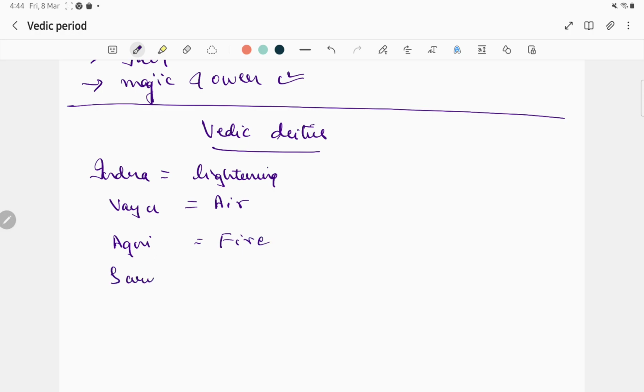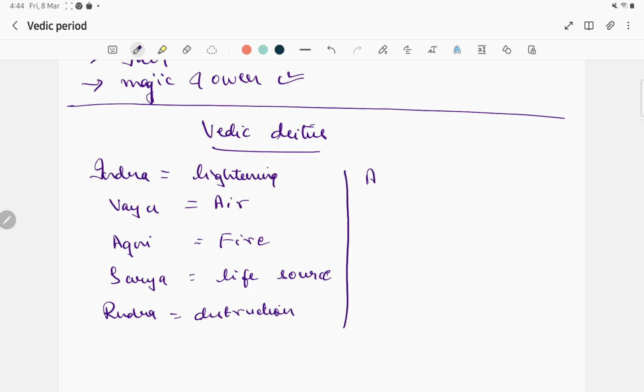Sun or Surya, life source. Rudra is for destruction. Important, Aditi. These are the female gods. Aditi is called the mother of gods. And there is also Usha, goddess of dawn.